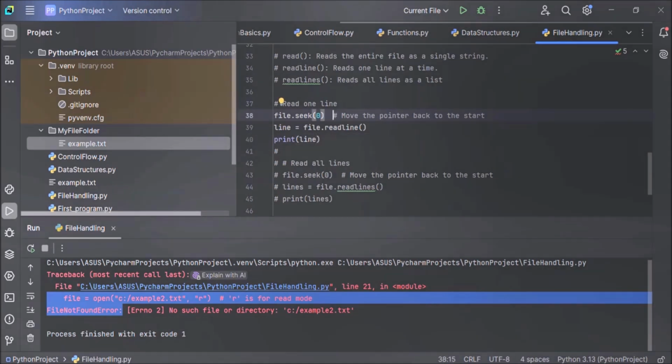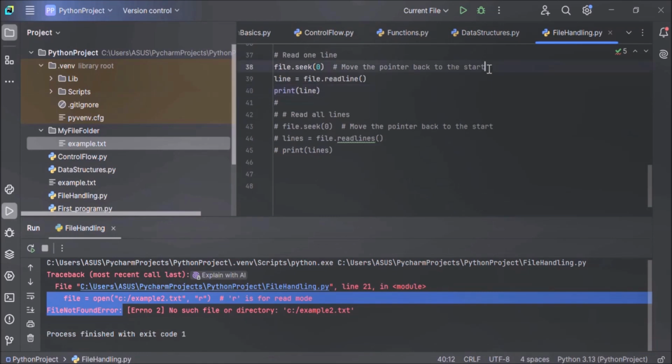Now let's understand that. The seek method is used to move the file pointer to a specific position in a file. In this example, we are moving the file pointer to the 0th byte. That is why we have passed 0 as an argument in the seek method. Before we start reading the lines of the file, we want to move the pointer to the 0th byte, that is the start of the file, the beginning of the file. In this example, before we start reading, we are moving the file pointer to the start of the file, that is the 0th byte. I hope you've understood how the seek method works. What's the use of the seek method here?